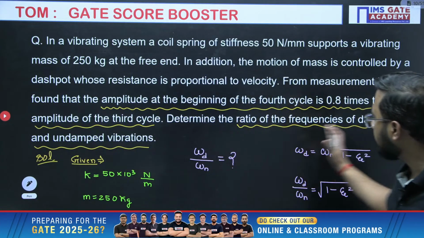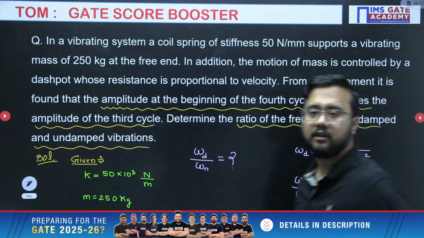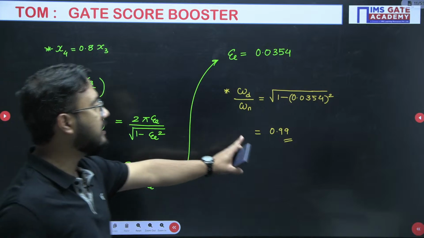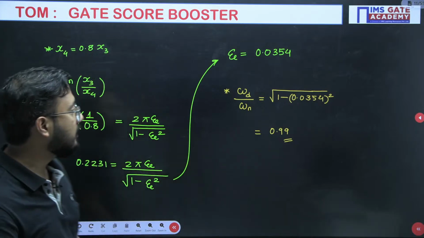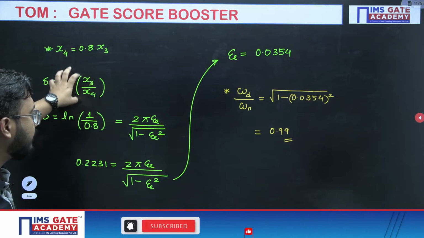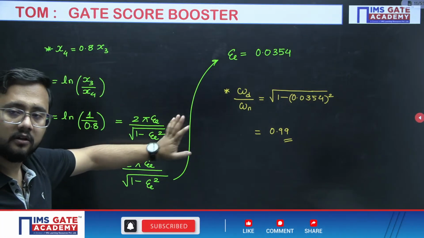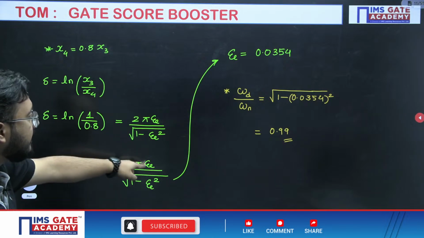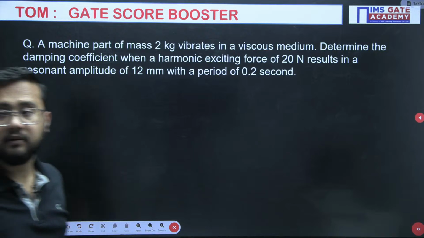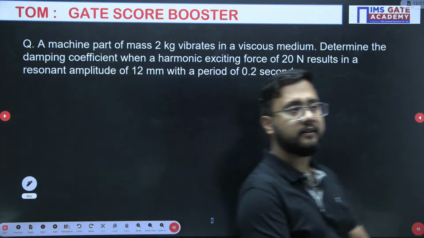They are asking for the ratio of the damped to undamped frequency, omega d by omega n, and the answer is 0.99, absolutely correct. So for logarithmic decrement we have used the definition formula and the modified formula, both formulas, to get the damping factor. Now moving to the next problem. Next problem, everyone.